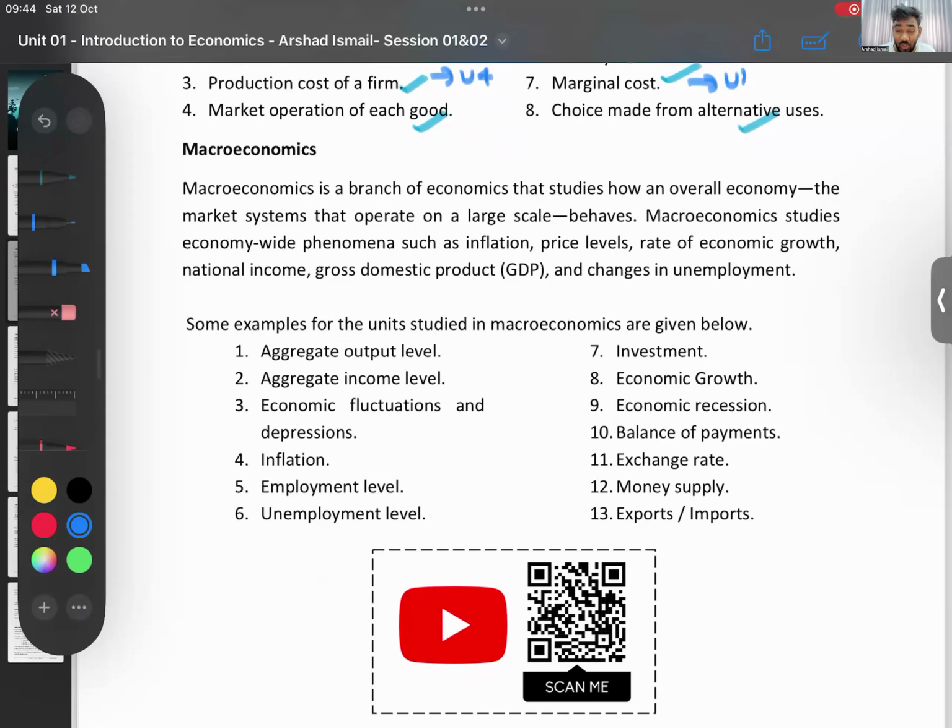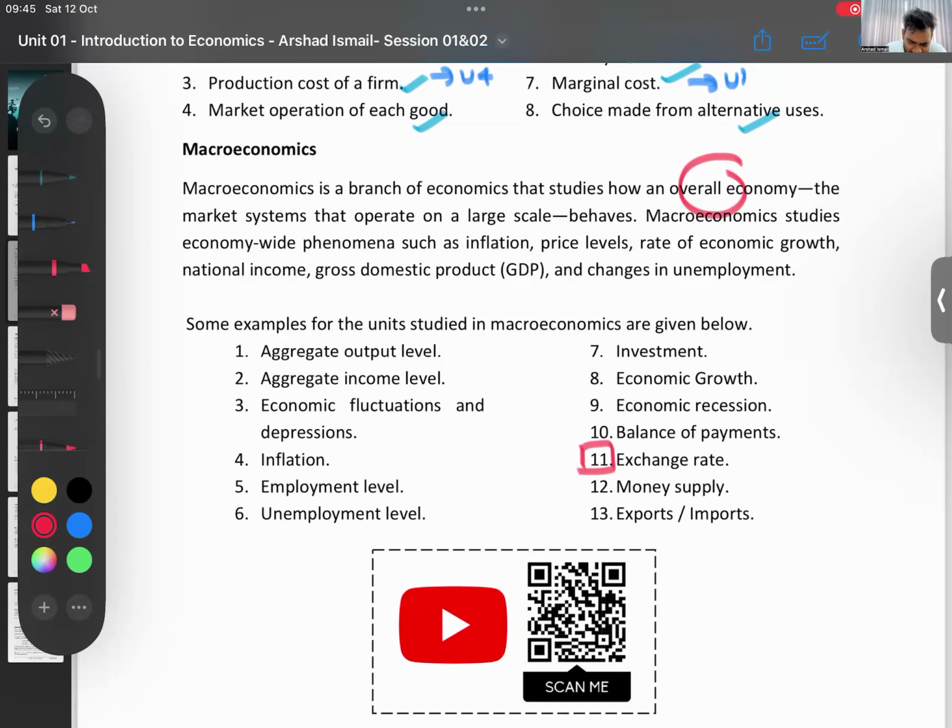Macroeconomics is where you study the overall economy. Macro means big, no? You study the entire overall economy. That is what you call macroeconomics. Now look at the examples here. I'll give some examples that you all know. Think of the exchange rate. You all have some idea. Does anyone know how much Sri Lanka's exchange rate is against the US dollar? Roughly how much now? We will learn that in unit number 10. I don't want the exact number as of today. Roughly $1 is around 300 rupees. The rough number right now is around 300.